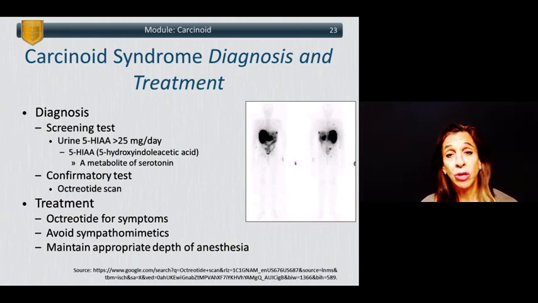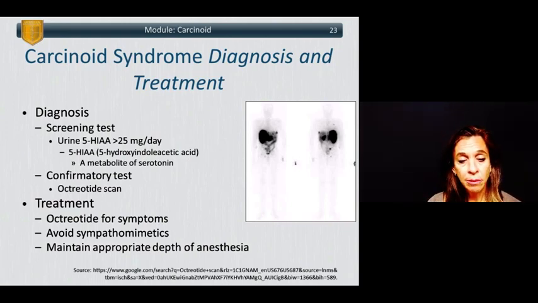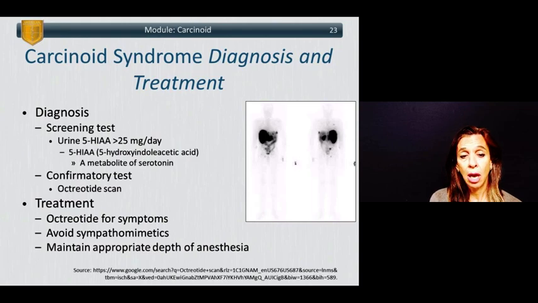So the treatment is octreotide, which typically treats the symptoms. One should avoid sympathomimetics, and one should maintain an appropriate depth of anesthesia when caring for patients who have carcinoid syndrome.